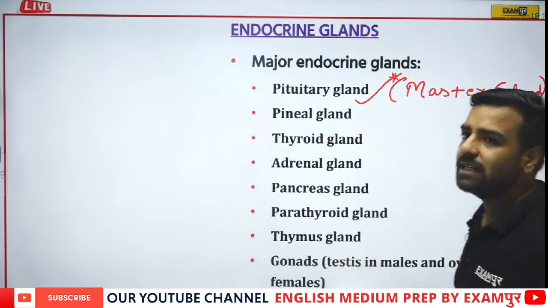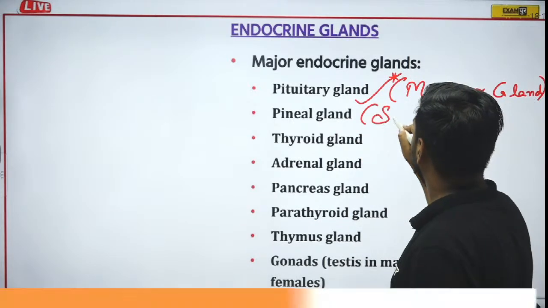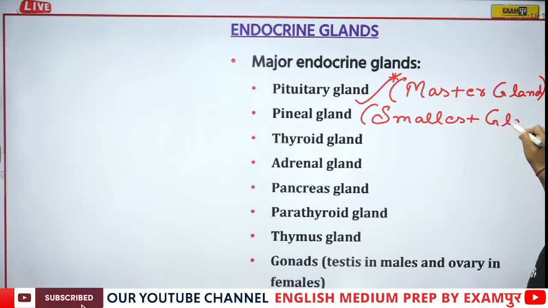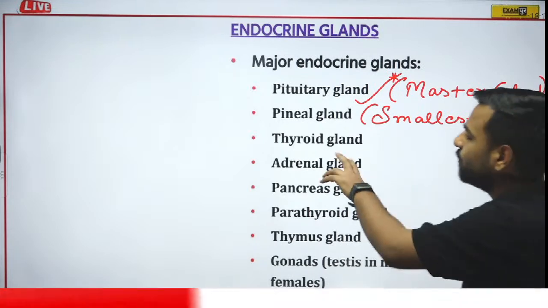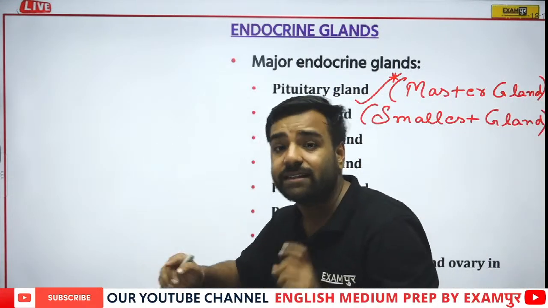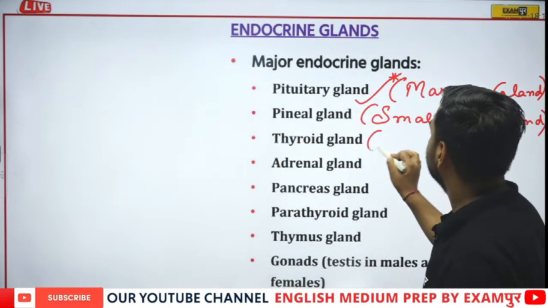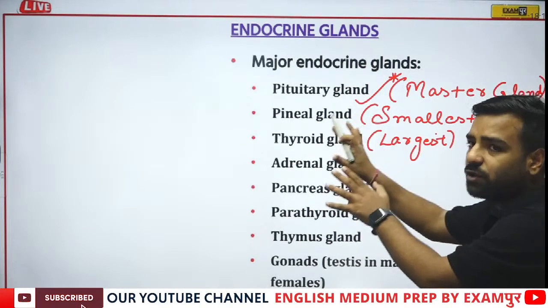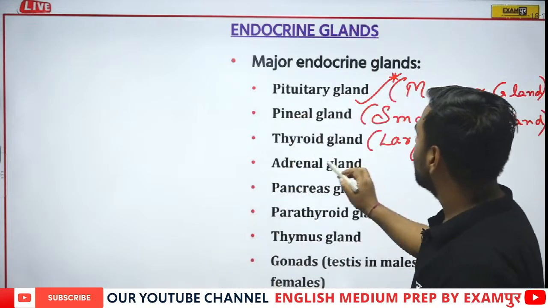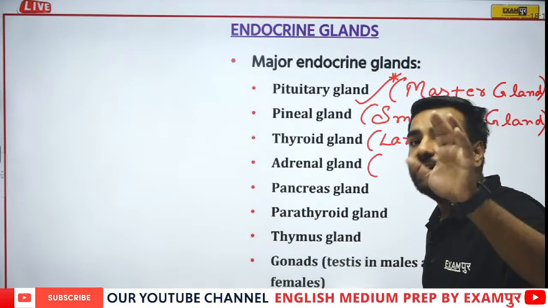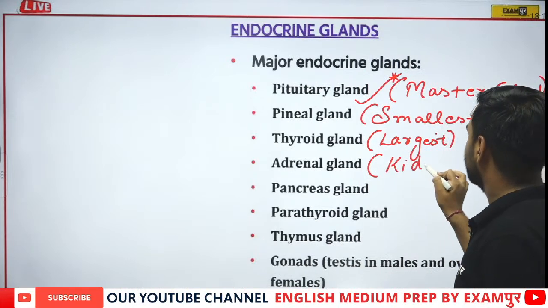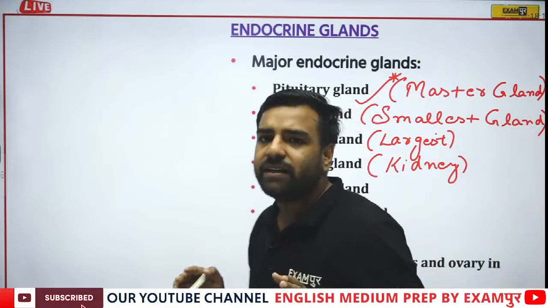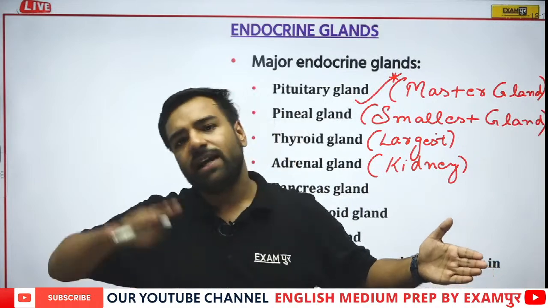If I talk about the pineal gland, it is your smallest gland. We are going to have a discussion one by one, but I am writing important things here. Next, thyroid is the largest one among all the endocrine glands. Then, the adrenal gland is located just above the kidney, and it releases the adrenaline hormone. Talking about the pancreas, it is endocrine and also exocrine.